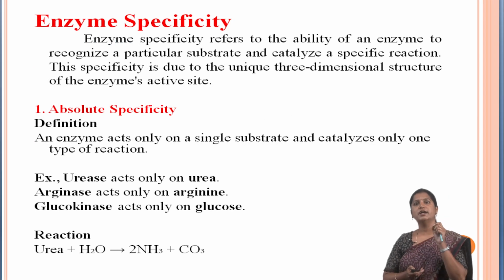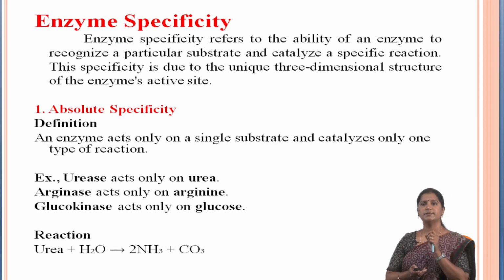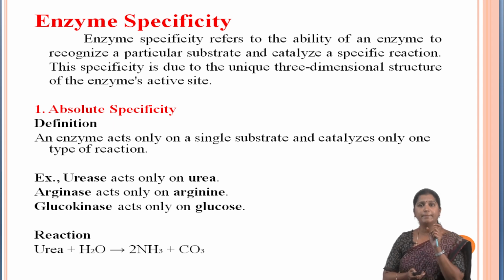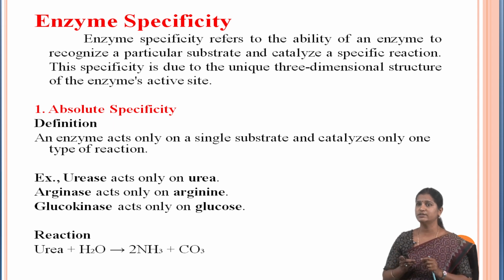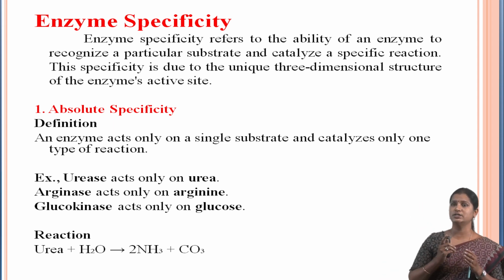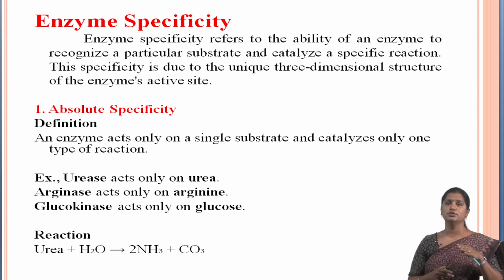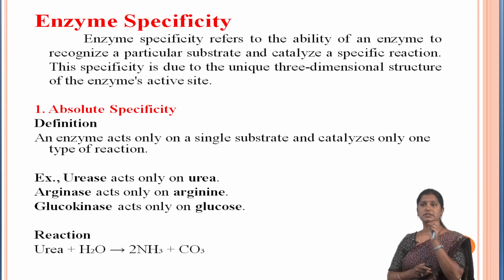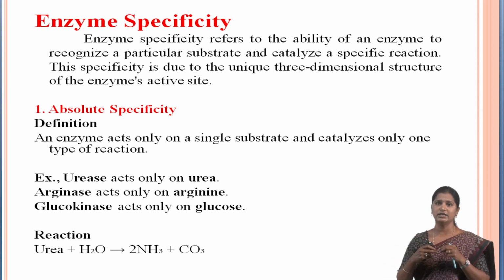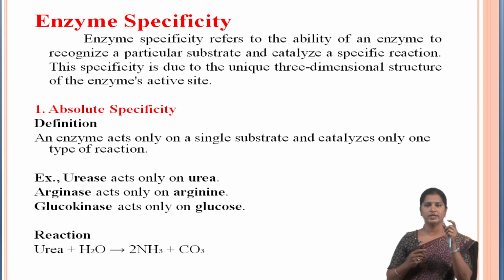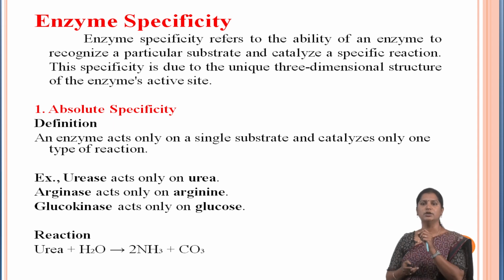Then we are going to see enzyme specificity. What is enzyme specificity? Specificity refers to the ability of enzymes to recognize a particular substrate and catalyze a specific reaction. This specificity is due to the unique three-dimensional structure of the enzyme active site. There are types of specificity. Number one is absolute specificity. The enzyme acts only on a single substrate and catalyzes only one type of reaction. For example, urease acts only on urea.